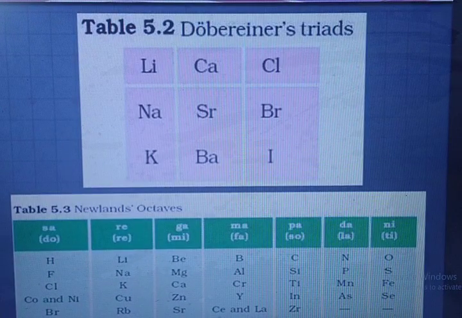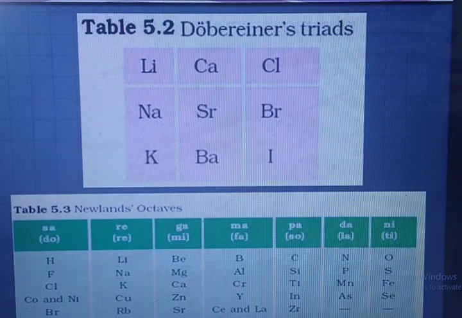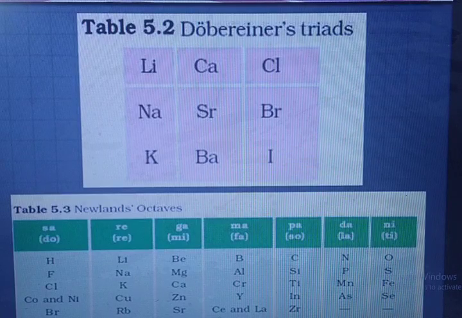And next, after Dobereiner, you can see Newlands' octave rule, as he had given that every 8th element has similar properties. So he arranged the elements as hydrogen, lithium, beryllium, boron, carbon, nitrogen, oxygen, fluorine, sodium, magnesium. Yet the inert gases were not discovered, so these laws were suitable and were applied. But later on, as the inert gases were discovered, his law failed.